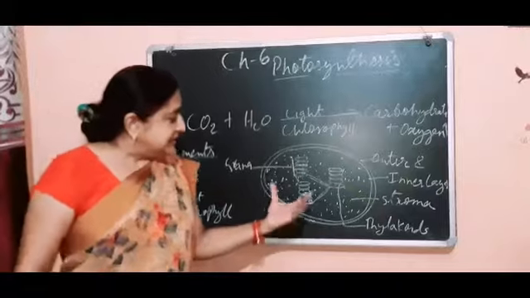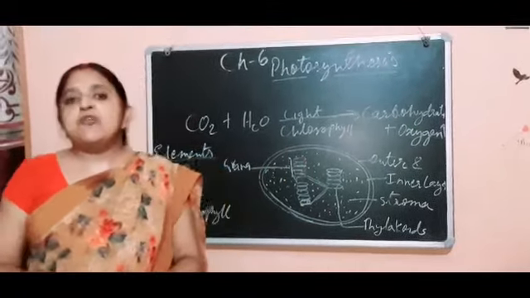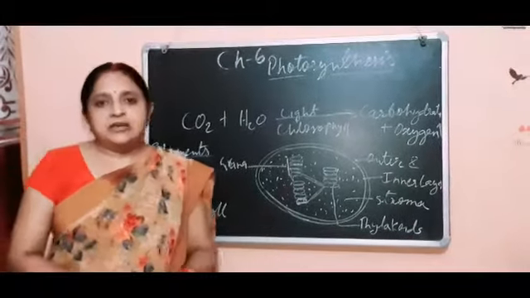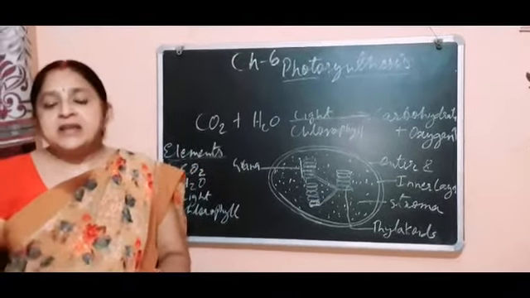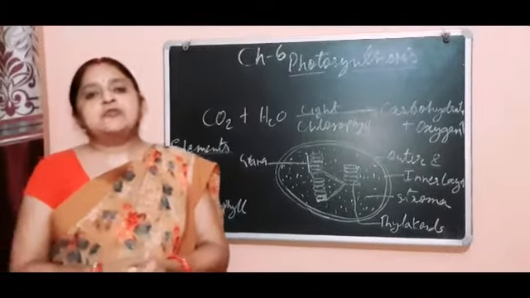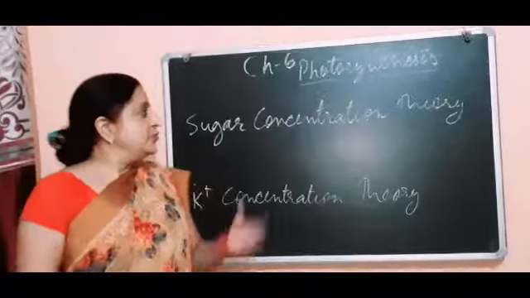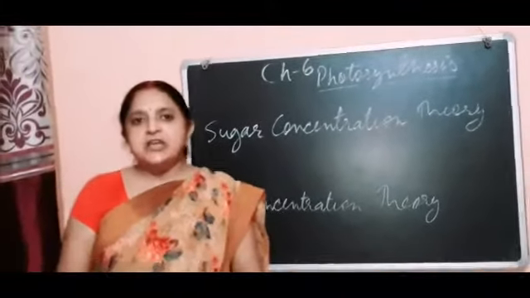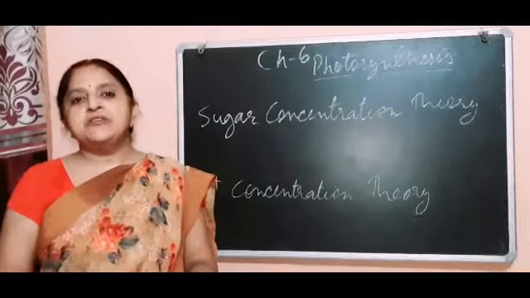Now there are two steps involved in the process of photosynthesis. First of all, we have to study how the stomata open. There are two theories involved in the opening and closing of stomata. Now let us study. The sugar concentration theory and the potassium concentration theory play a very important role in the closing and opening of stomata.